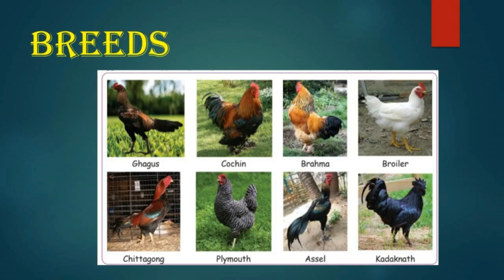Breeds. There are more than 100 breeds of fowls. Fowls are classified on the basis of their utility to man. They are meat type, that is broiler, egg type, that is egg layer, and dual type. Traditionally, these birds have a poor meat production capacity compared to commercial broilers and layers. But meat and egg from this type of poultry is better than other commercial poultry.